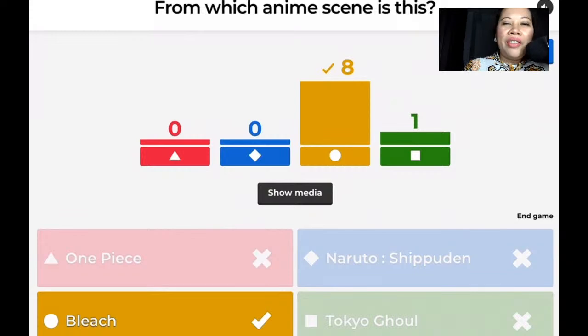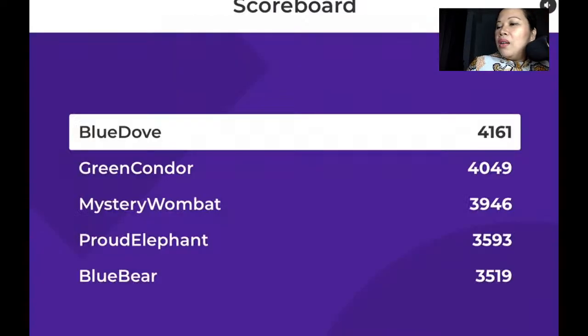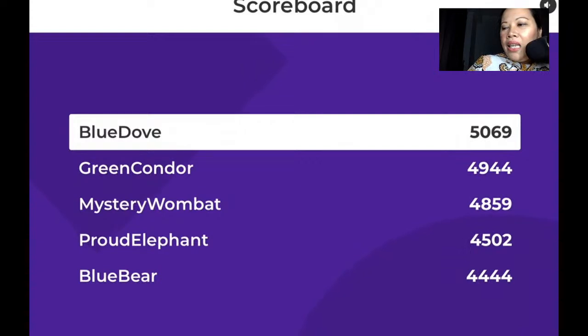Actually, the color of the hair is bleached. Yeah, so that was from a scene on Bleach. Okay, so that is our next. Yes, so still on the lead is Blue Dove, followed by Green Condor, and then Mystery Wombat on the third, followed by Proud Elephant, and then we have Blue Bear.